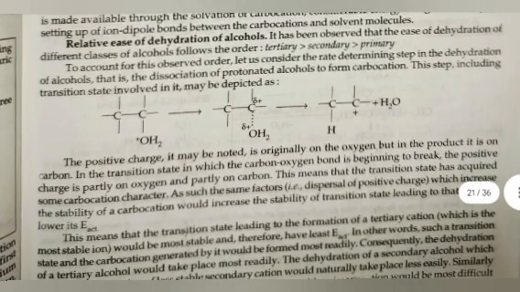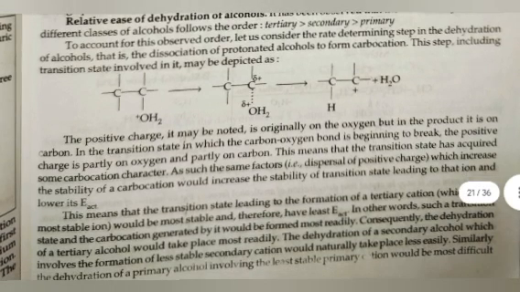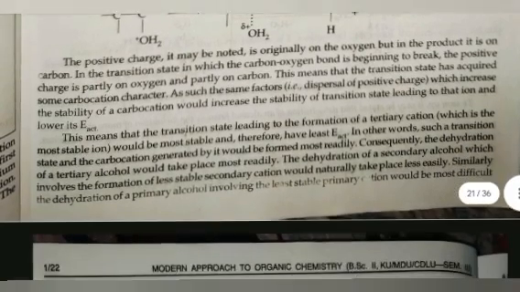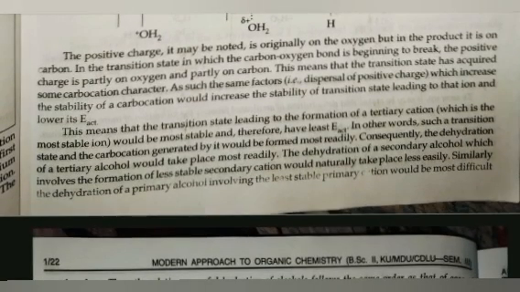Relative ease of dehydration of alcohol. It has been observed that the ease of dehydration of different classes of alcohol follows the order tertiary, secondary, and primary. To account for this observed order, let us consider the rate determining step in the dehydration of alcohol, that is, the dissociation of protonated alcohol to form carbocation. This step, including the transition state involved in it, may be depicted as shown. The positive charge may be noted to be originally on the oxygen, but in the product it is on carbon.